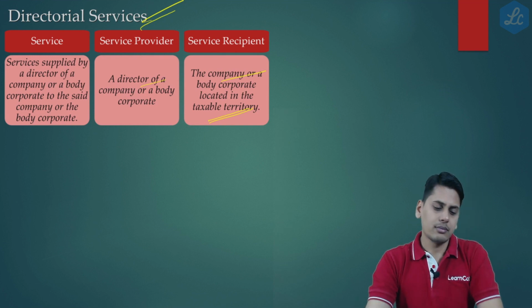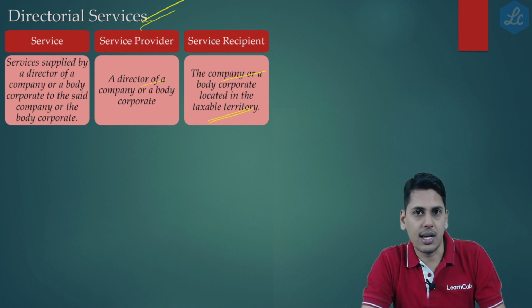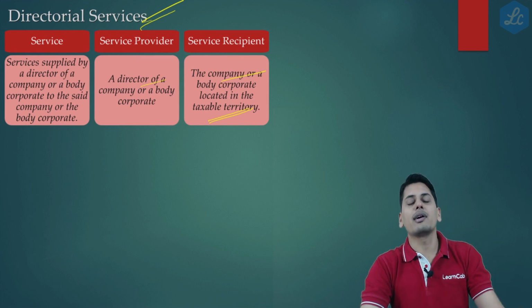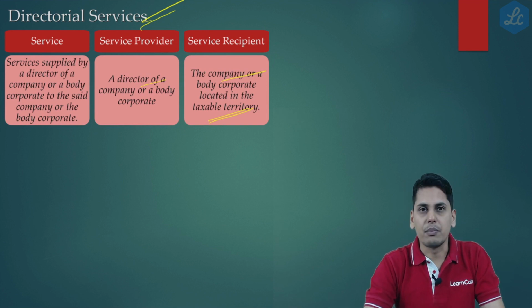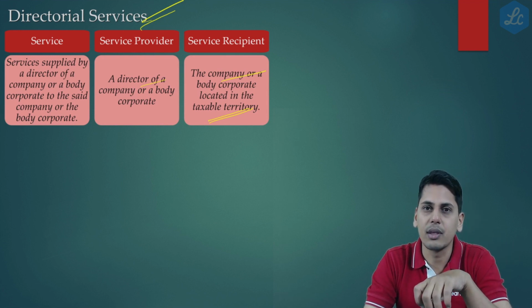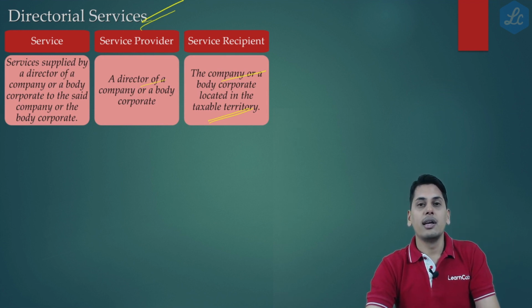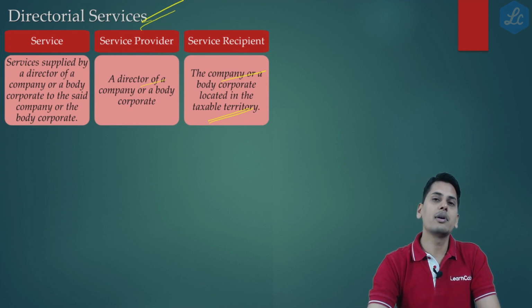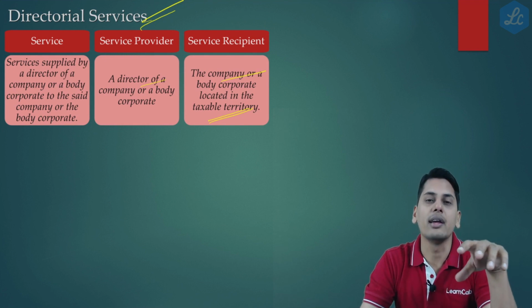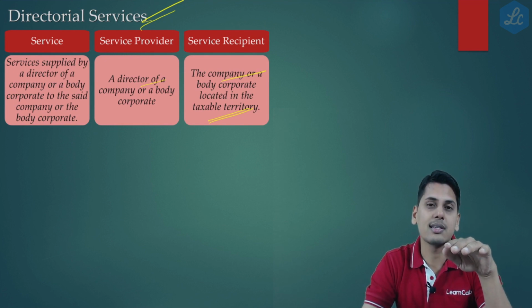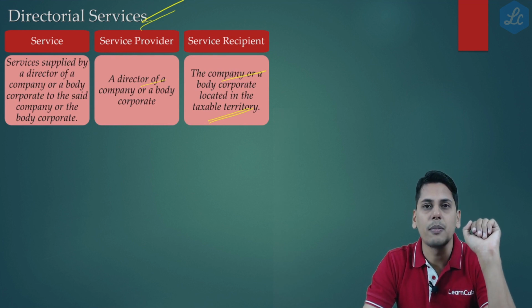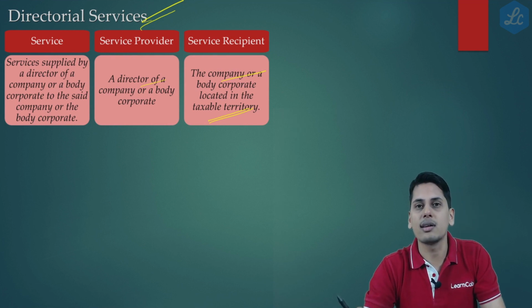Now, friends, there could be a natural confusion: what if the director of a company happens to be an employee of the company? Should the company still pay GST under reverse charge mechanism? The confusion arises because in Schedule 3, there's a para which tells that services supplied by the employee to the employer in the course of employment is neither a supply of goods nor a supply of services.